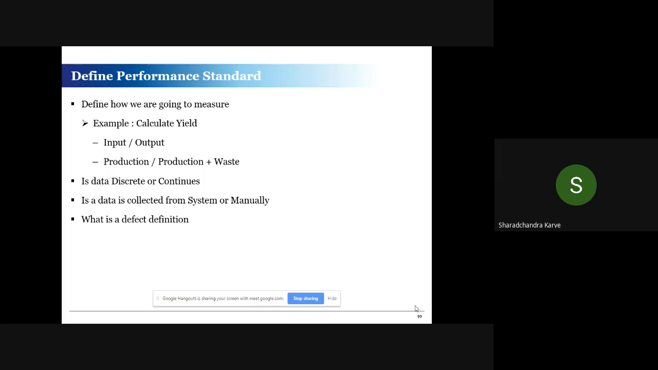You define your performance standard. So write down exactly how you are calculating your CTQ.